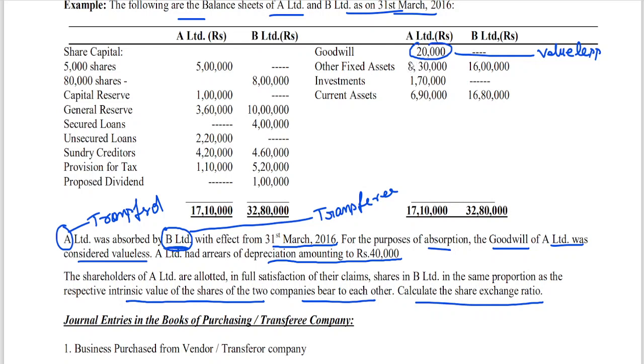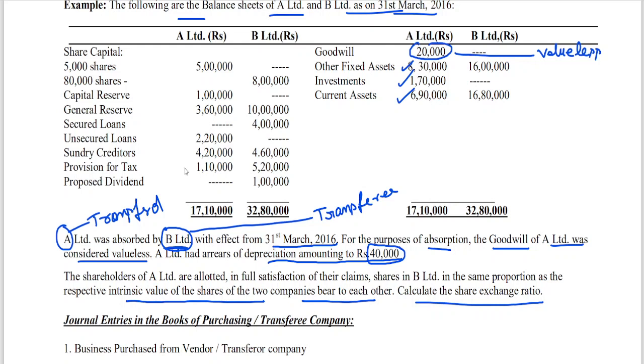So I have to take other assets 8,30,000. From this, A Limited has arrears of depreciation amounting to 40,000 rupees. It means this is to be deducted. 8,30,000 minus 40,000. Then I have the information of investments 1,70,000, that is to be taken. Current assets 6,90,000, this is also to be taken. So 8,30,000 minus 40,000 becomes 7,90,000 plus investments plus current assets.